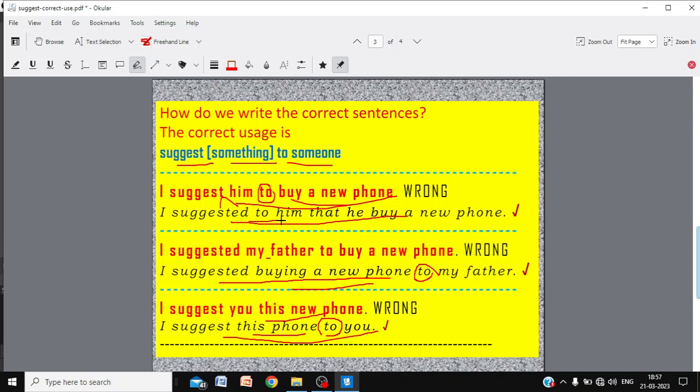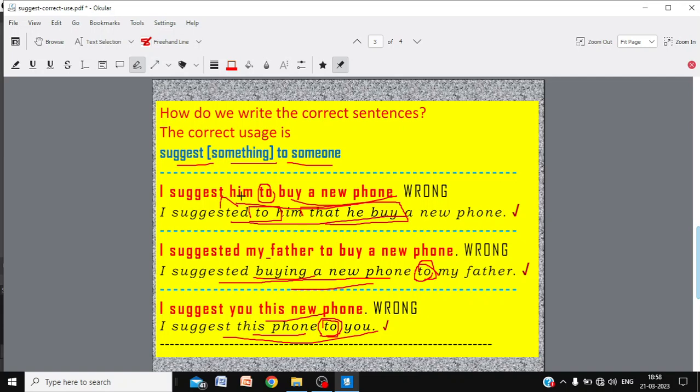Where you need to is before the name of the person. "Suggested to him." "I suggested to my father." "I suggest this phone to you." So suggest something to someone. You can use either buying, or to him that he buy. "I suggest this phone to you." "I suggested buying a new phone to my father," or "I suggested to my father that he buy a new phone." Both of them are correct.